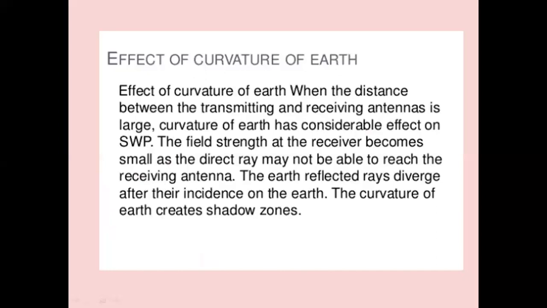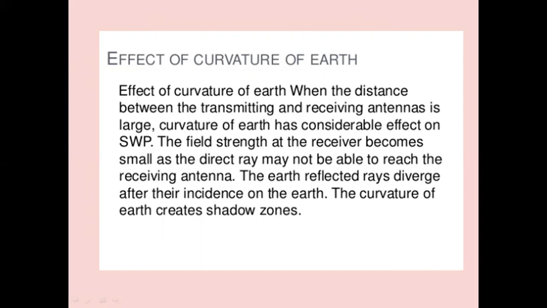When the distance between transmitting and receiving antenna is large, the curvature of the earth has a considerable effect on space wave propagation. The field strength at the receiver becomes small as the direct ray may not be able to reach the receiving antenna.